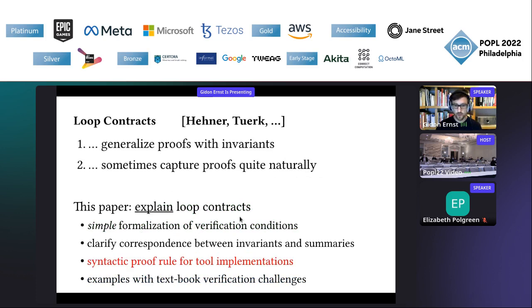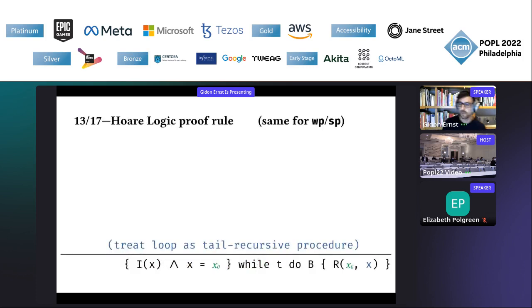So let's quickly look at the syntactic proof rule, because still you might want to say, I want direct support for loop contracts, right? I want to avoid this introduction of quantifiers in the first place. I want to implement verification support directly. Previously, let me just go back to this.